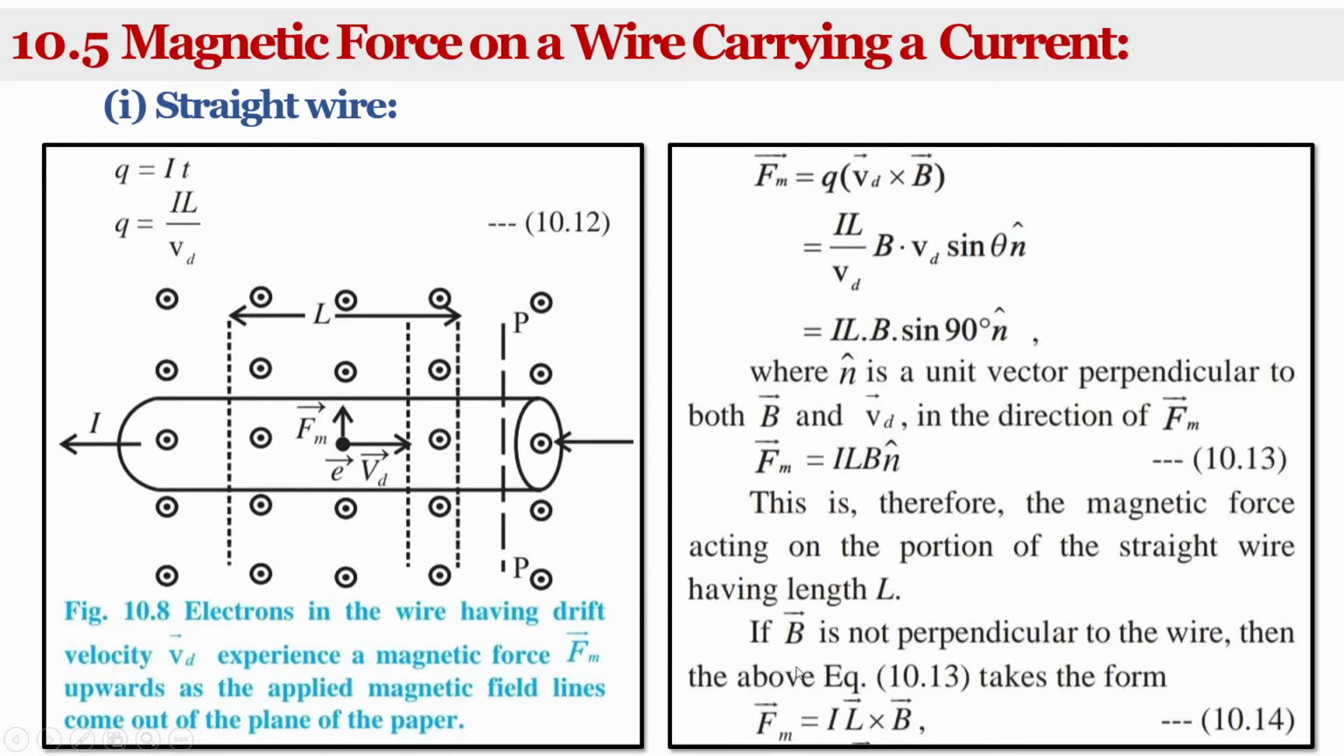If B is not perpendicular to the wire, then the above equation takes a different form. It can be written as Fm is equal to I into L cross B, because that is LB sin theta. So Fm is equal to IL cross B. That is the magnetic force for a straight wire.